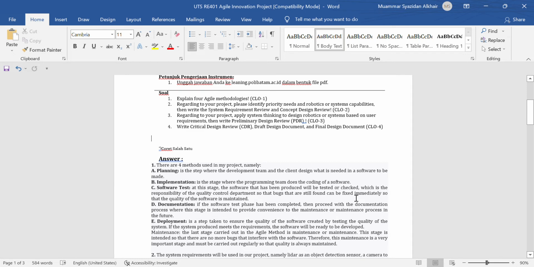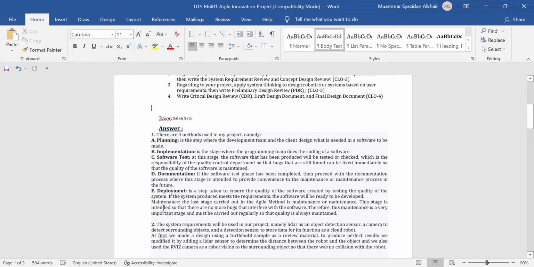can be fixed immediately, so that the quality of the software is maintained. D. Documentation. If the software test phase has been completed, then proceed with the documentation process, where this stage is intended to provide convenience for the maintenance process in the future.